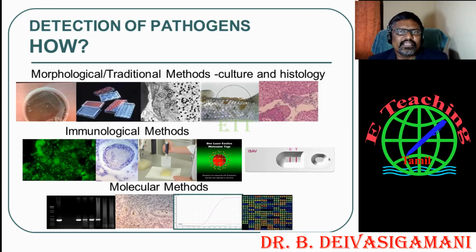So where does the disease originate? Maybe in the water media.